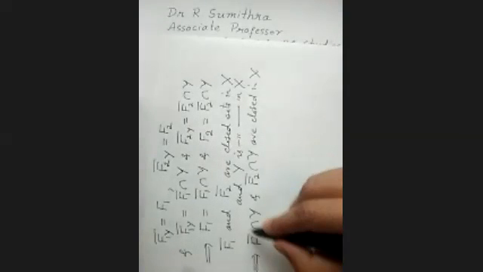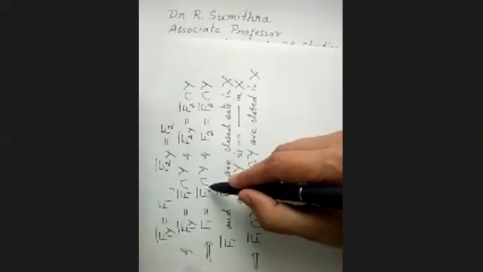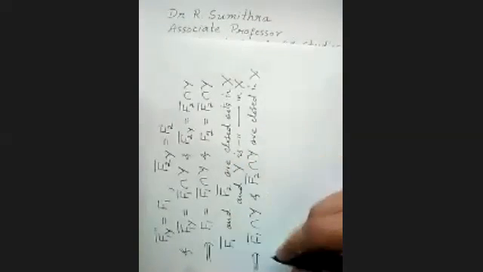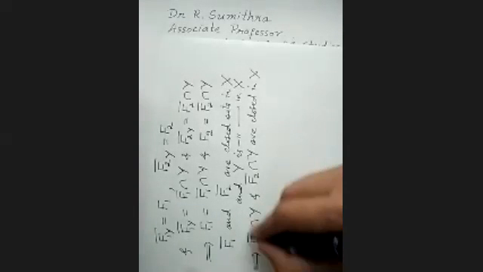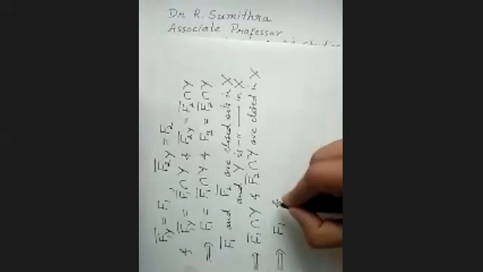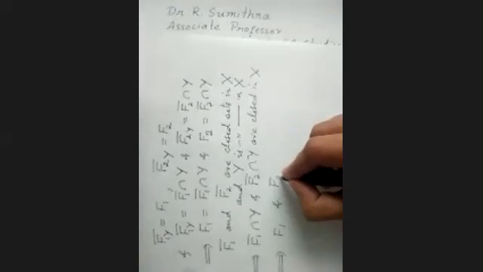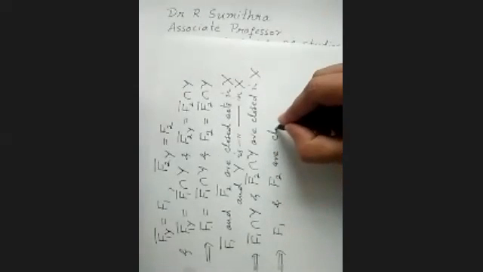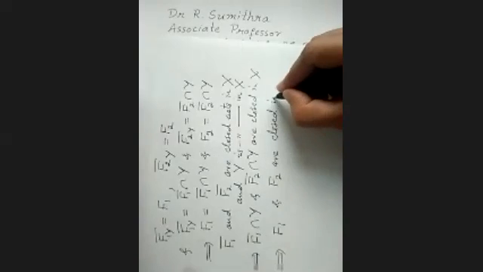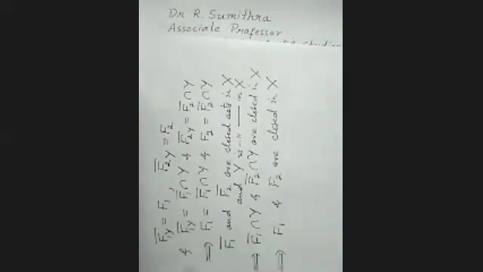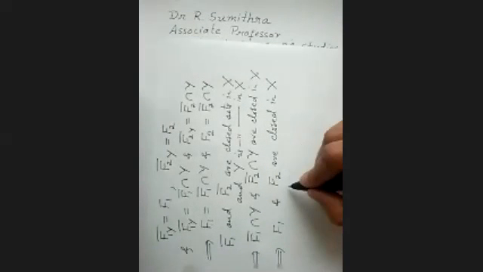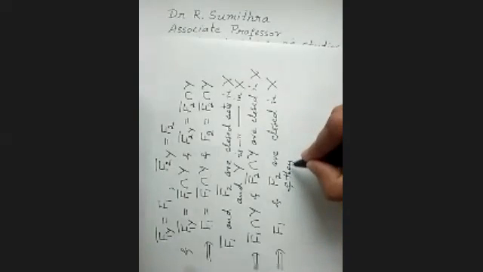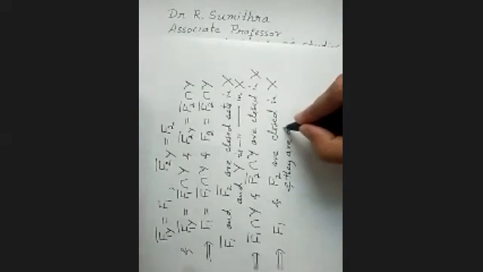And F1 bar intersection Y is nothing but F1, and F2 bar intersection Y is nothing but F2, so F1 and F2 are closed in X. Are they disjoint? Yes, they are disjoint.